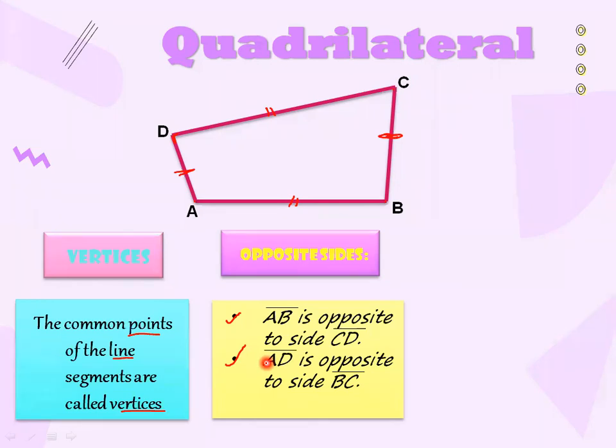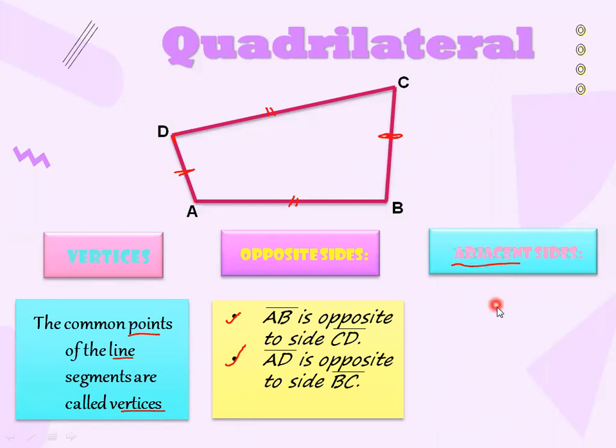Now the last one is the adjacent sides. Now the question is, what does it mean by adjacent? Adjacent means something that is side by side, means right next to each other. So how many adjacent sides of a quadrilateral are here? Can anyone tell me? Two opposite sides of a quadrilateral are called opposite sides.